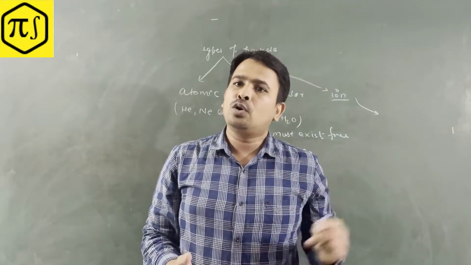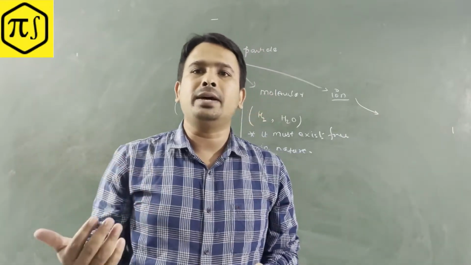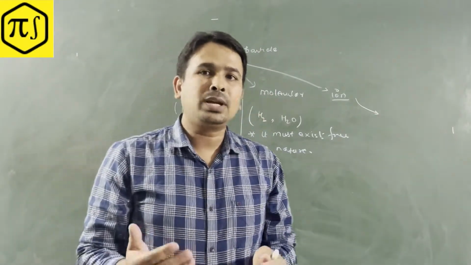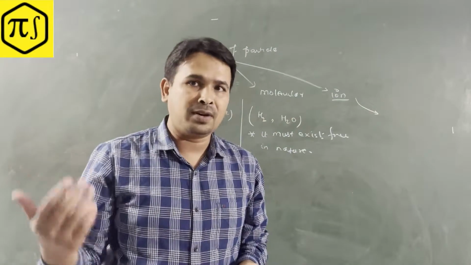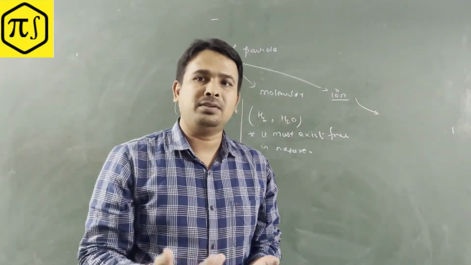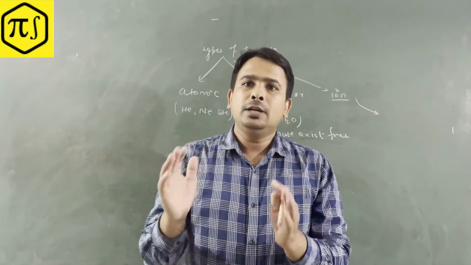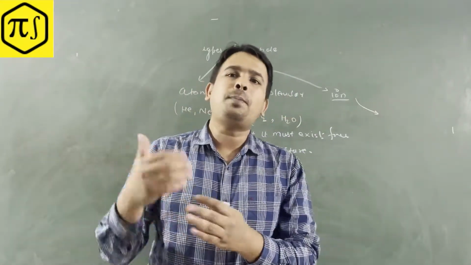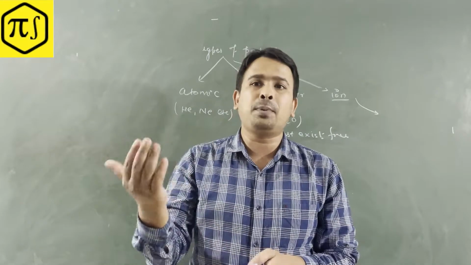If this condition is not true, then it's not a molecule. So I am marking this one with a star. Note this down: it must exist freely in nature.